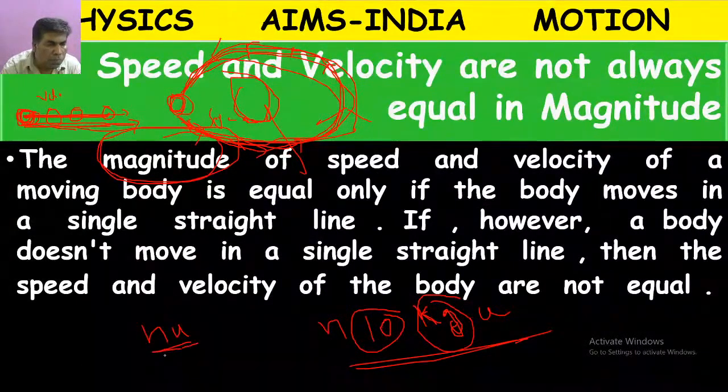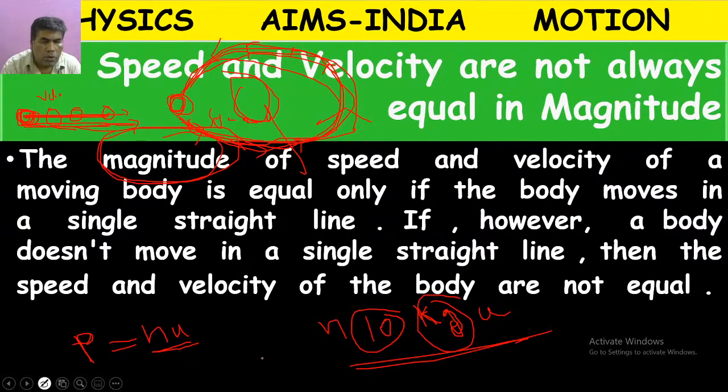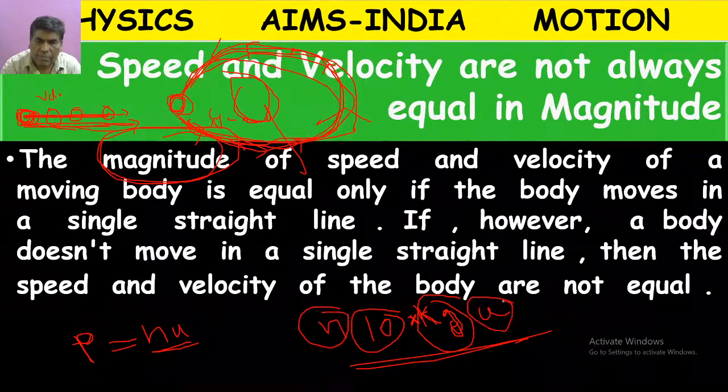The product of both is called magnitude, which is denoted by the symbol P. So numerical value alone is wrong. Magnitude is a product of numerical value and unit.